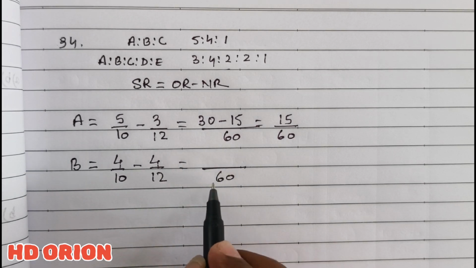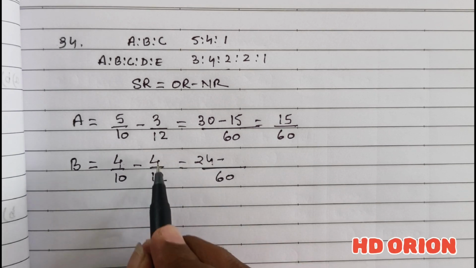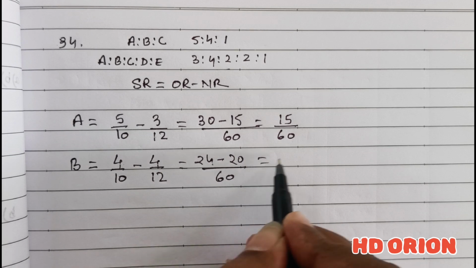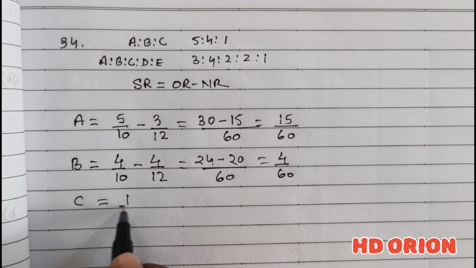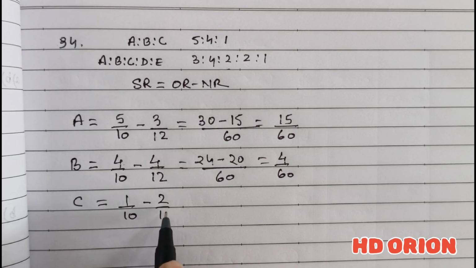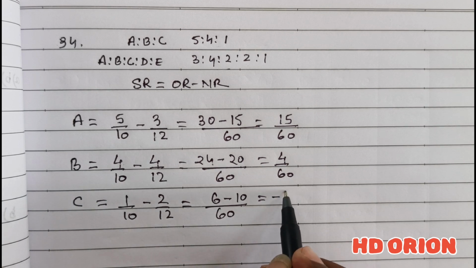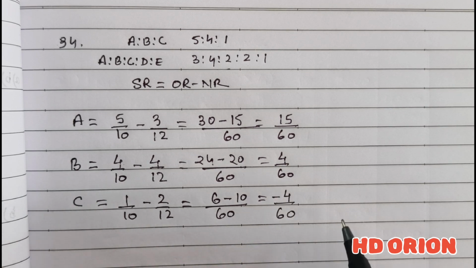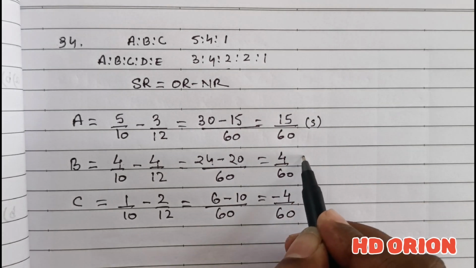LCM will be 60. Then 6 multiplied by 4 is 24, minus 4 multiplied by 5 is 20. It is equal to 4/60. Then for C, it is equal to 1/10 minus 2/12. LCM is again 60. So 6 minus 10. Find 6 divided by 12, 60 divided by 12 is 5 multiplied by 2 is 10. So it is minus 4/60. So here these two partners are sacrificing, but this partner is gaining.